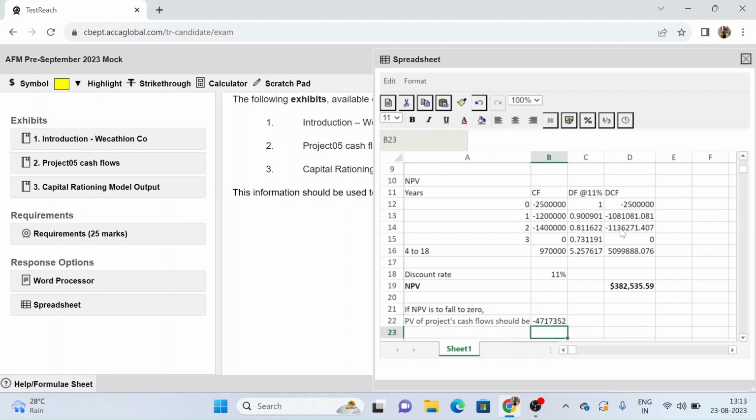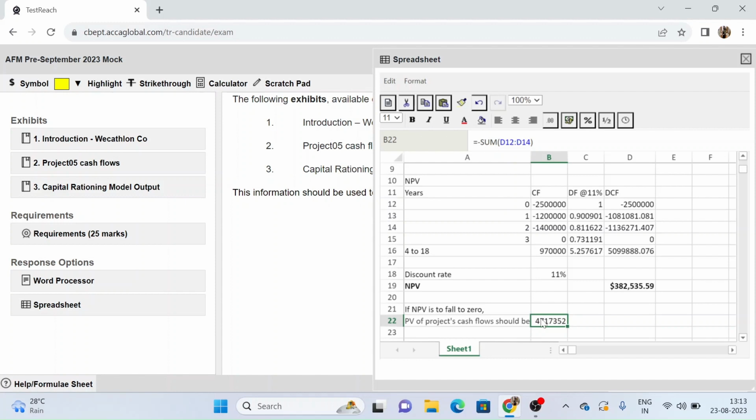So with this, I have how much the PV should be if I want this NPV to fall to 0. So I can also put a negative sign over here. So if my PV of project's cash flows will be this much, then I will have a 0 NPV.